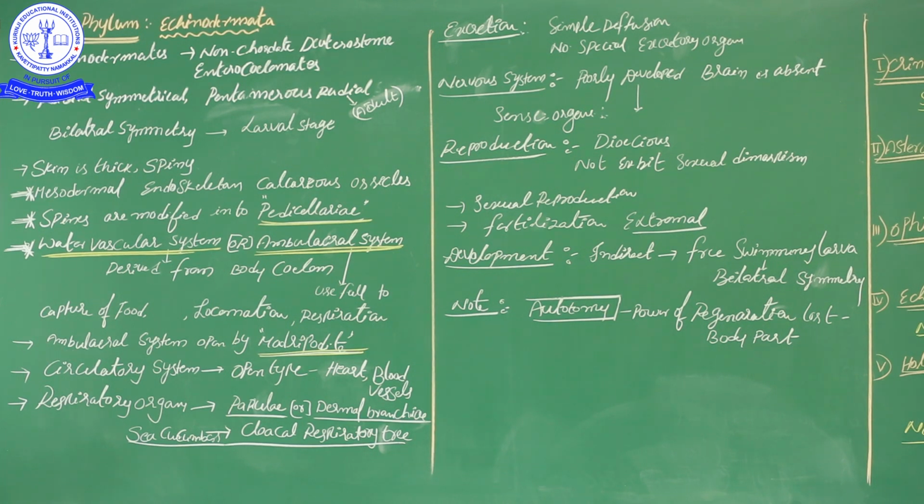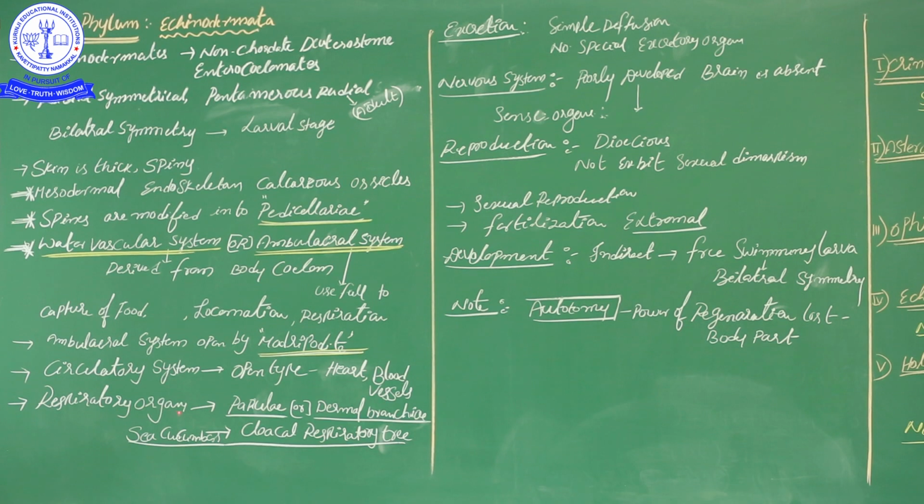Then come to the next point. Circulatory system, it is also open type. Mollusca also open type, and Arthropoda also open type. So these all have some common characteristics. Of course, in some Mollusca, Cephalopoda is a closed type, as we saw in the previous videos. And the heart and blood vessels are contained, but the blood vessels are not closed. I mean, blood will open into the body cavity, drained into the body cavity. That is an open circulatory system. We already know this from the introduction classes.